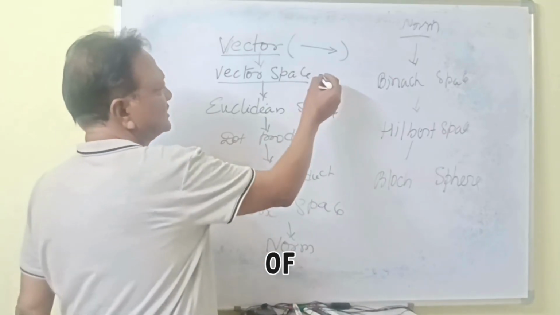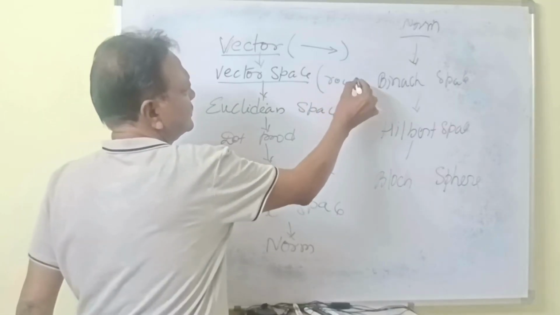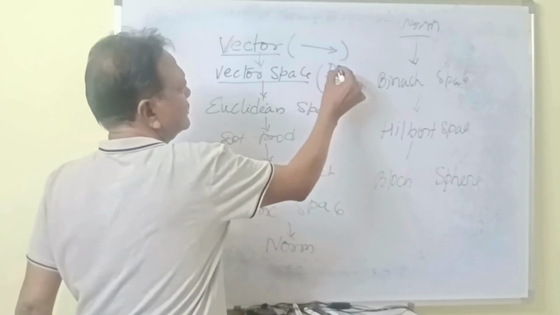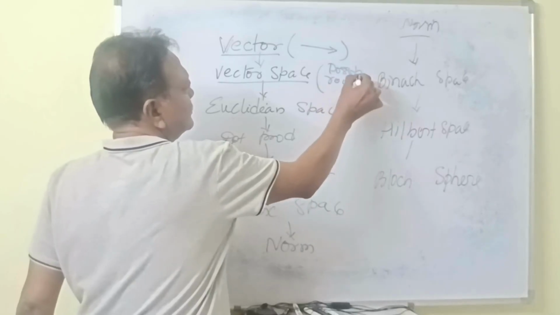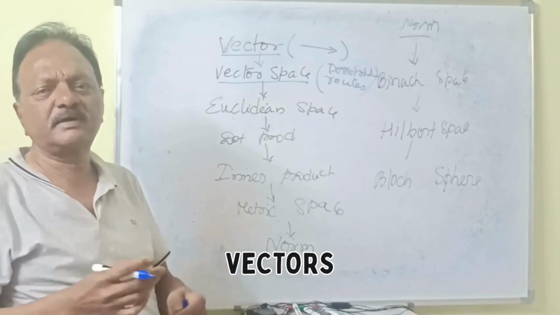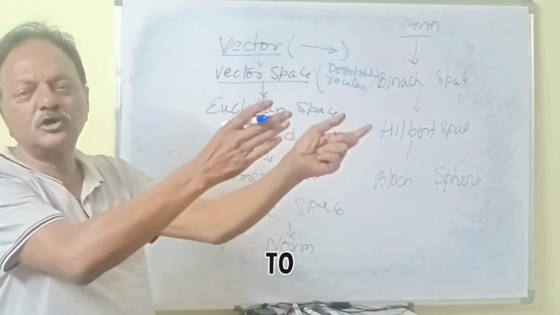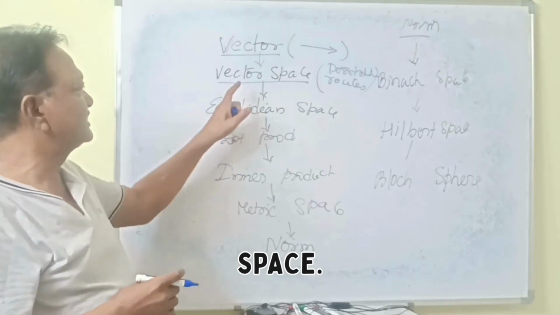Means possibilities of routes. Possibility of routes means a number of vectors, each having some routes, how they are going to move. That is the vector space.